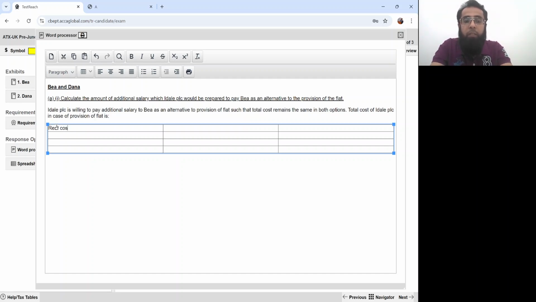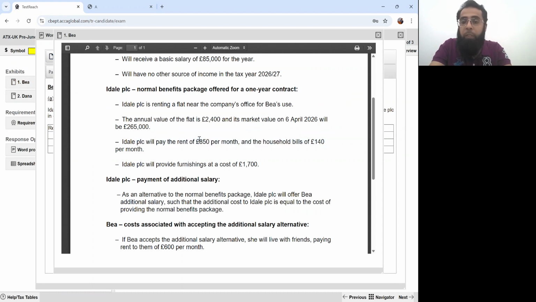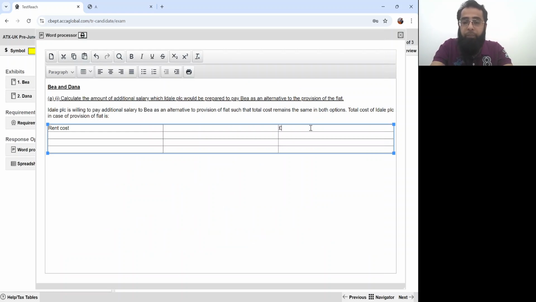Rent cost. What is the rent cost? It's £850 per month. I'm copying the pound sign. Just listen to me. £850 into 12 months. Okay. We are calculating the cost of Ideal PLC, the employer. So that gives me £10,200.